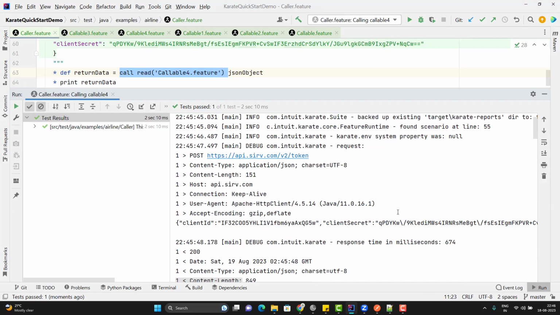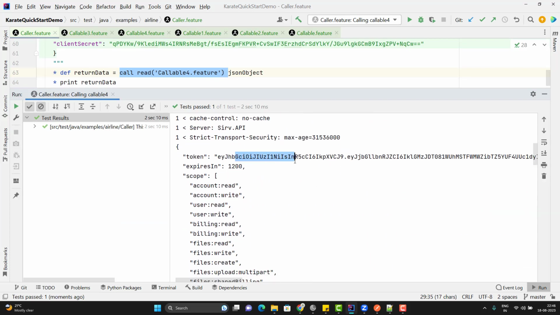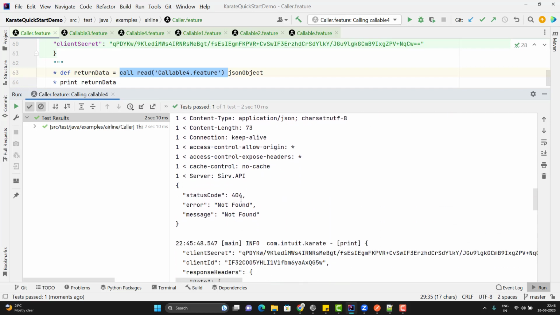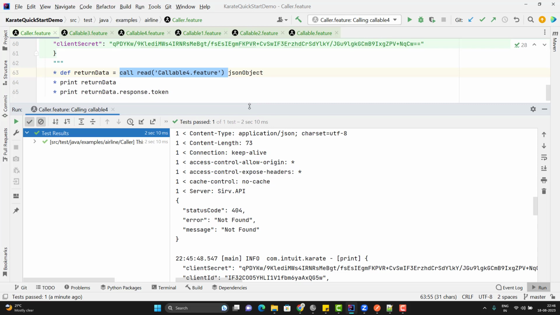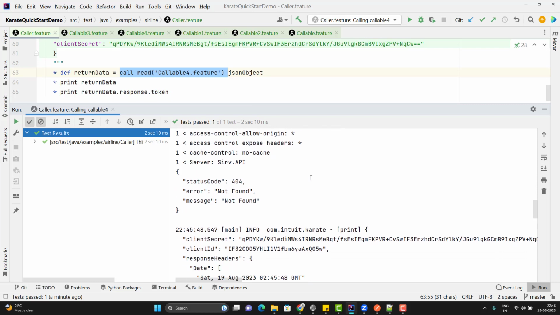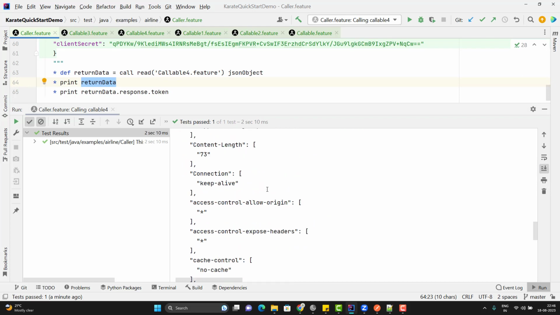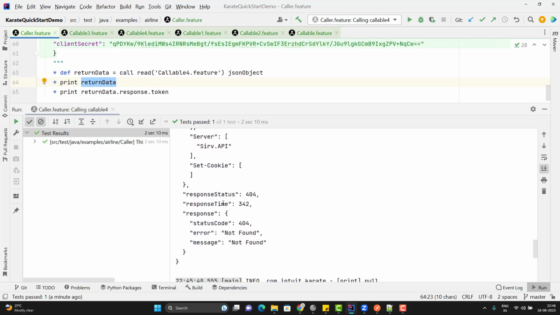So if you see the log here, it is calling the first scenario where we are getting the token properly, and after that it is calling the other scenario as well and it is giving 404 not found because we have explicitly put the wrong token API. So one thing is clear, it is calling both the scenarios. Now if I go to the actual print return data log, you can see it is giving me client secret, client ID, everything, and then if you come down, it is giving me response status 404 error not found, which is the response of the second scenario.